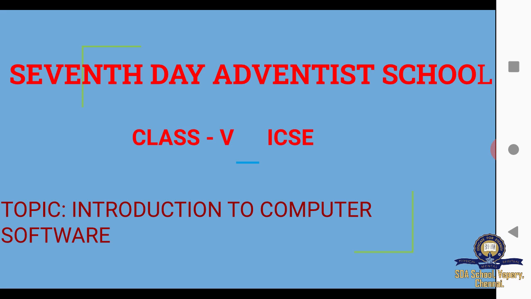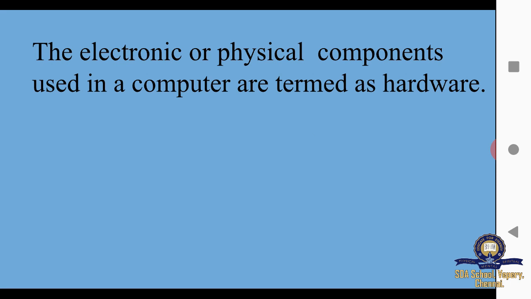The computer is made up of electronic components. The electronic or physical components used in a computer are termed as hardware.